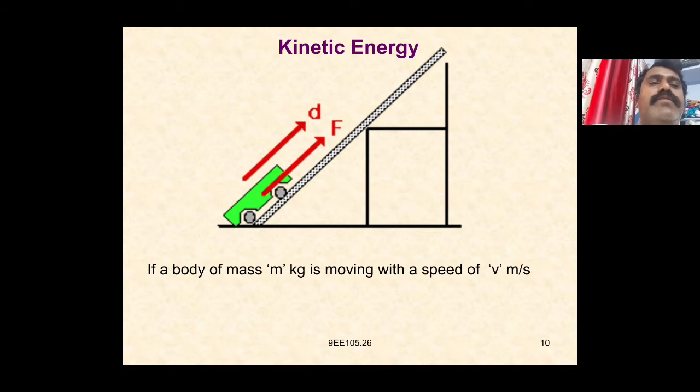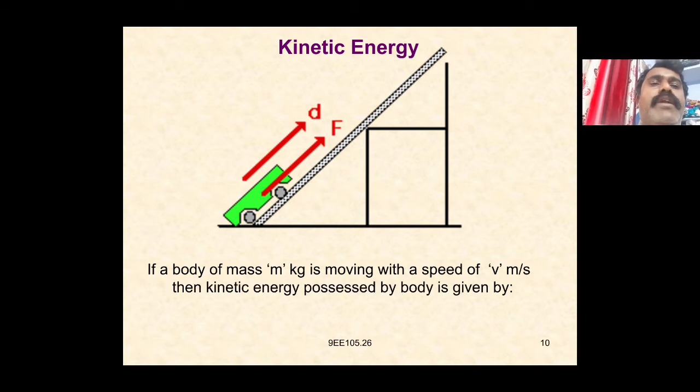It is nothing but the mass, which we can measure in kgs. Velocity is the speed, in meters per second. Then the kinetic energy possessed by the body is given by half m v square joules.